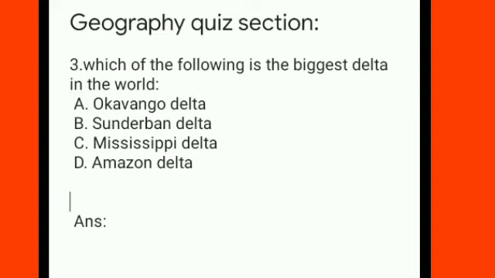And the answer to this question is B, Sundarban Delta. Sundarban Delta, also known as Ganga Brahmaputra Delta, is the biggest delta in the world.